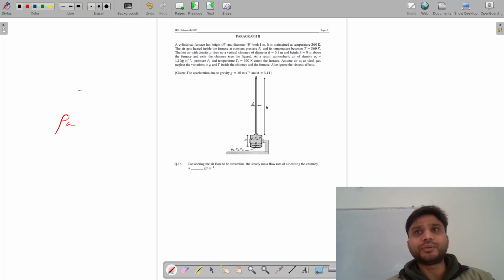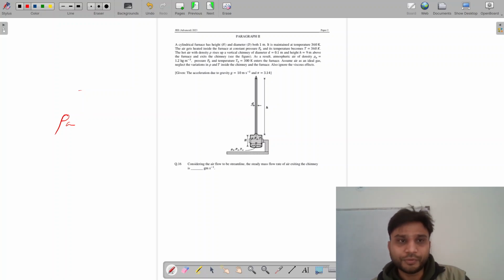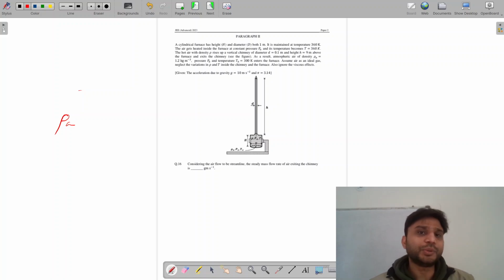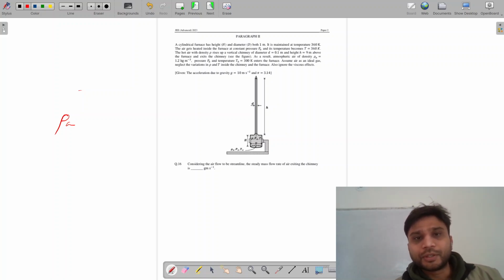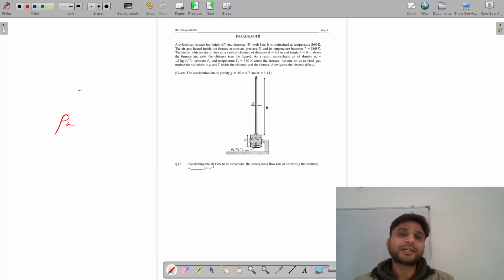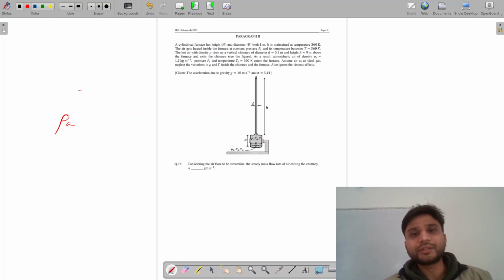So it would be 2 into 2 into 9, that would be my v square. So we would come out to be 6 meters per second. When we put the value 6 meter per second in our chimney, we'll get the mass flow rate. Mass flow rate is density into cross section area into the speed. So the diameter of the chimney is 0.1. The density being 1, multiplied by the cross section area pi d square by 4, into the speed with which the fluid is traveling, that is 6 meter per second.